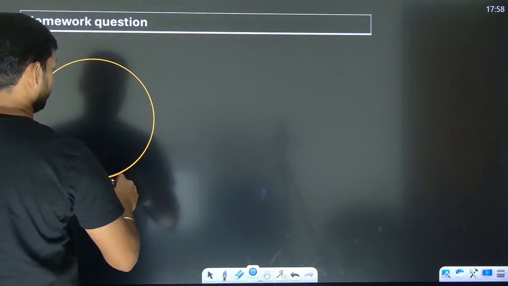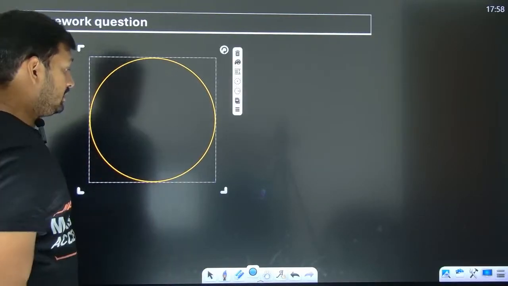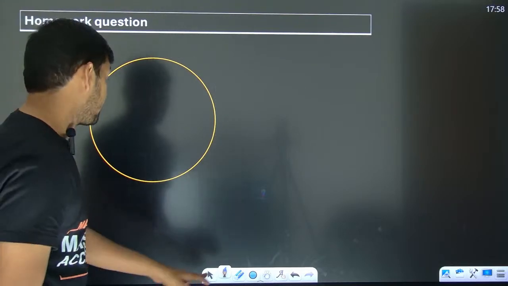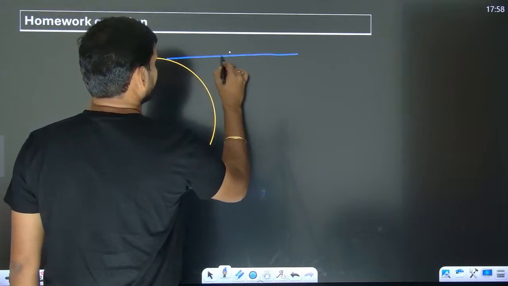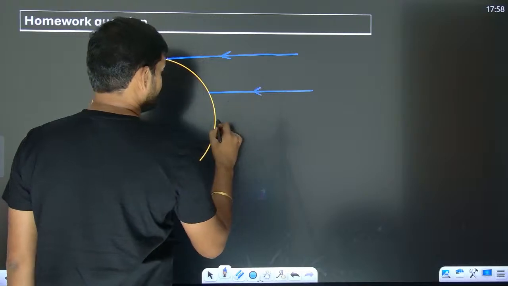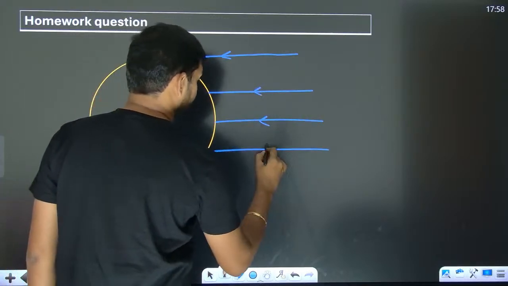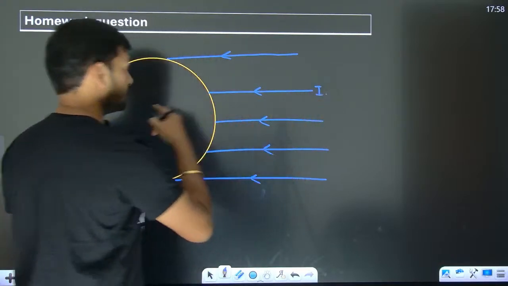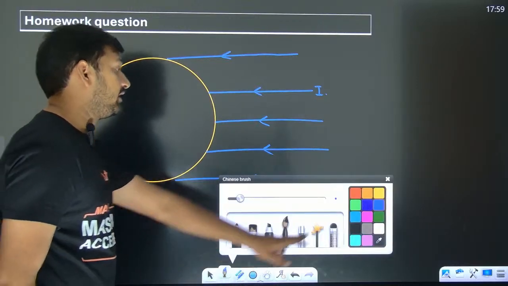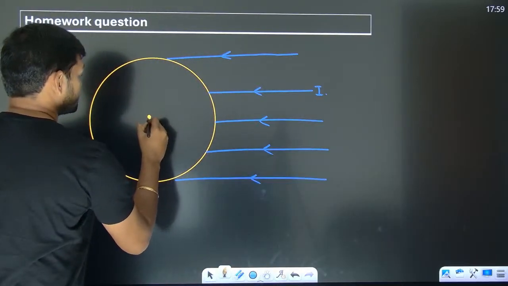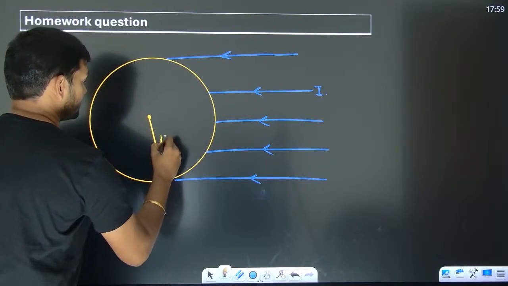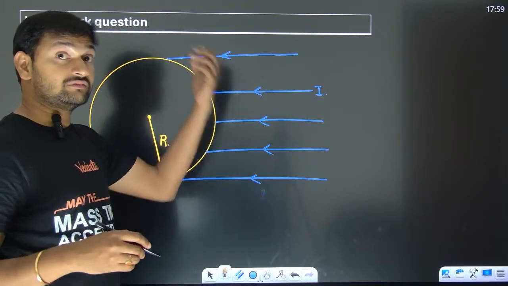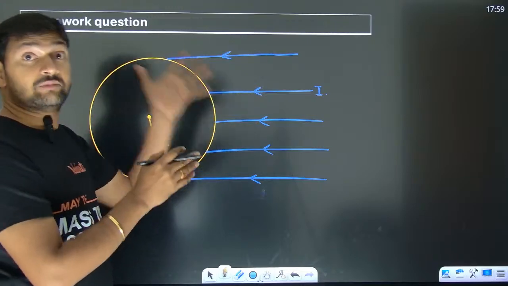We have a sphere like this, and we have a light, or you can say a parallel beam of intensity I, that is going to be thrown onto this one. And if I talk about the radius of this sphere, I am just taking it to be capital R.